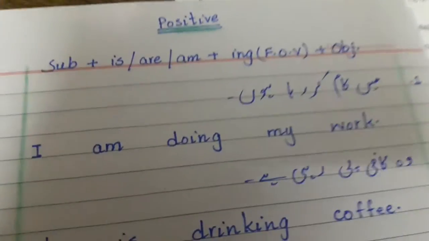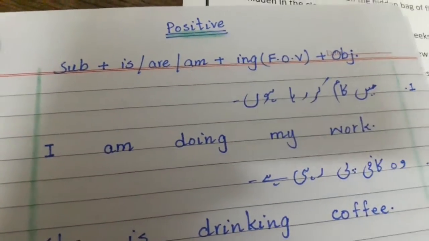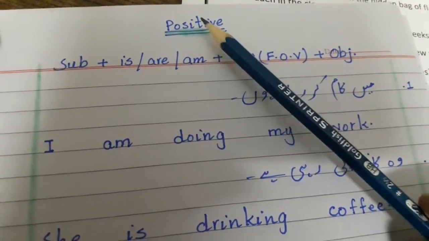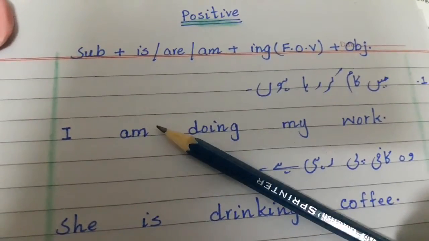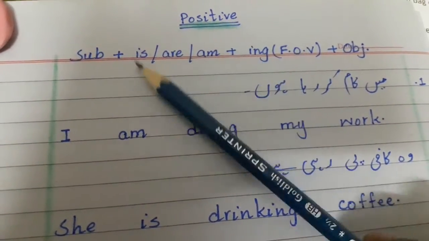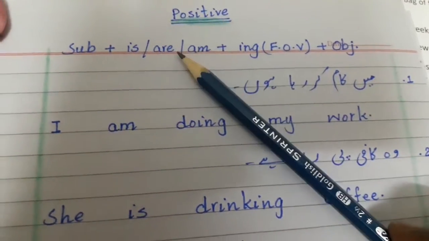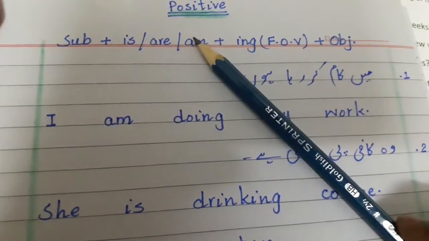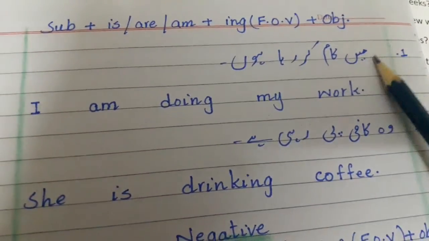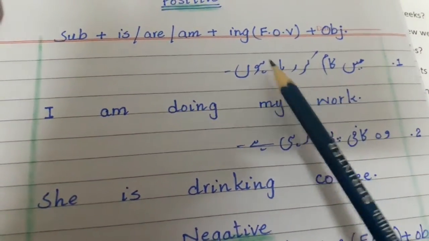Okay students, now we will practice it. As I told you previously, what is the formula of positive? To make a positive sentence you have to write this formula in front of you, so that you can easily make sentences. So the first sentence: main kaam kar raha hoon.